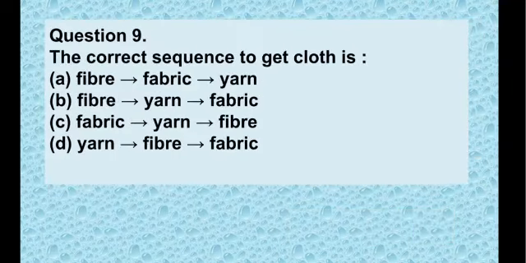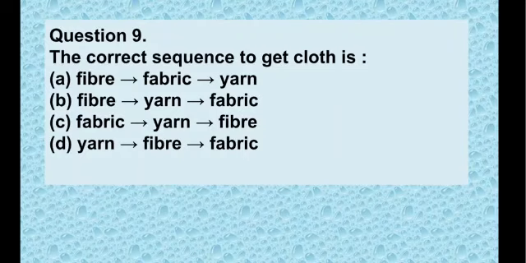The correct sequence to get cloth is option A, fiber, then fabrics, then yarn. Option B, fiber, then yarn, then fabrics. Option C, fabrics, then yarn, then fiber. And option D, yarn, then fiber, then fabrics. So do you remember in the previous video we had a discussion about the smallest unit of the fabrics. If you remember, you can get the answer very quickly.